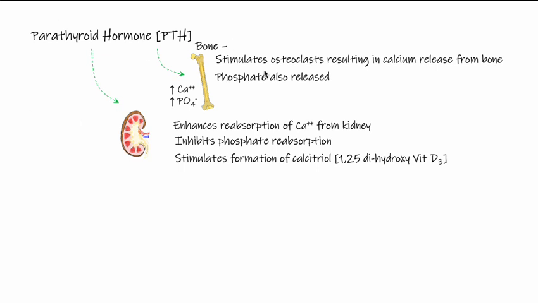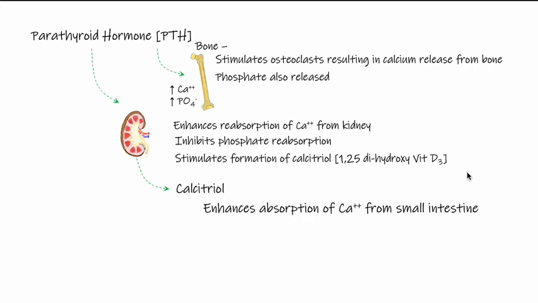Parathyroid hormone also acts to stimulate the formation of calcitriol, or 1,25-dihydroxy vitamin D3. And calcitriol is important because calcitriol enhances the absorption of calcium from the small intestine. So if our calcium level is low, not only will we see an increase in parathyroid hormone secretion, and it will do its things to increase calcium, it also will lead to the release of calcitriol, which helps increase absorption from the small intestine.